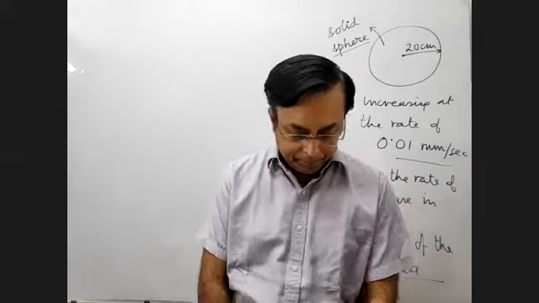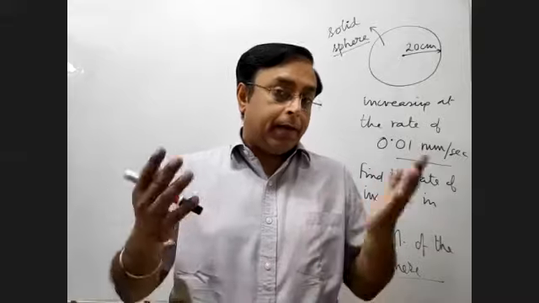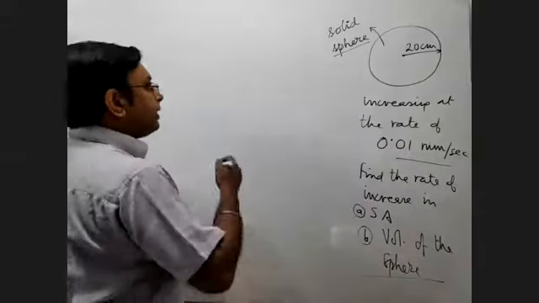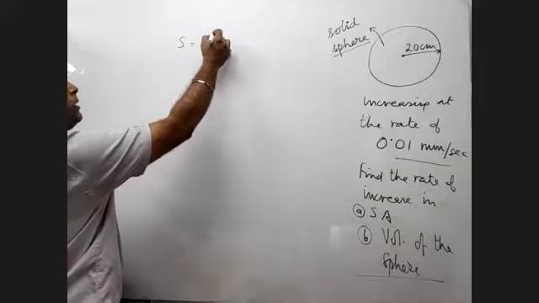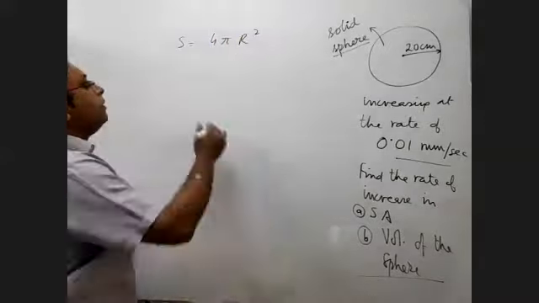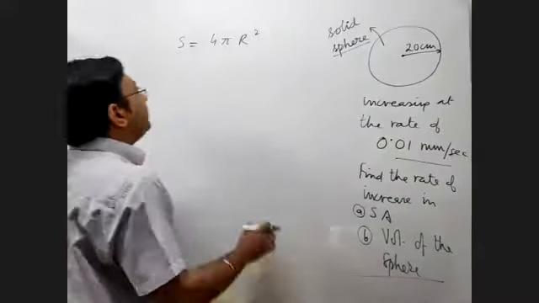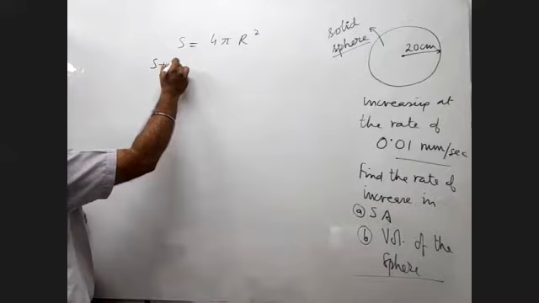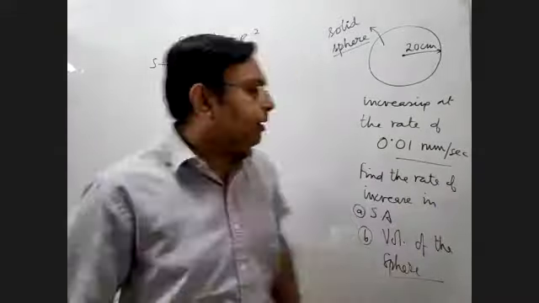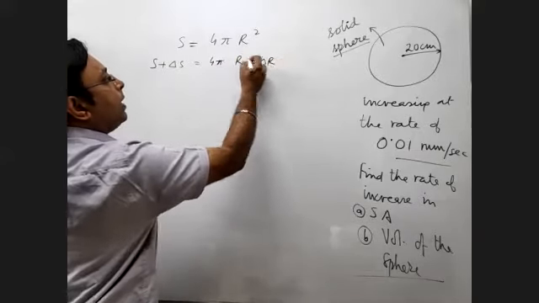Okay. Chalo, ठीक है. Let's approach it mathematically as per the basics of what binomial theorem allows us to do. So if I look at the surface area right now, S, that is equal to 4 pi r square, isn't it? I mean a sphere has an area of 4 pi r square. And if I increase the surface area, so S plus delta S, means how much is the increment? That's what I want to know. So it will become equal to 4 pi (r plus delta r) whole square.